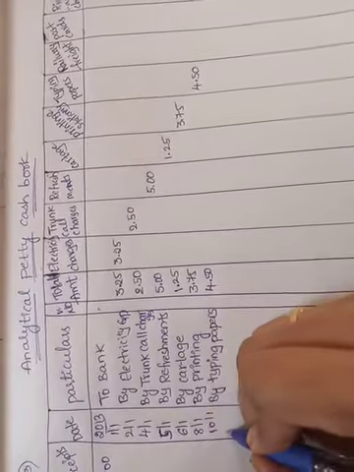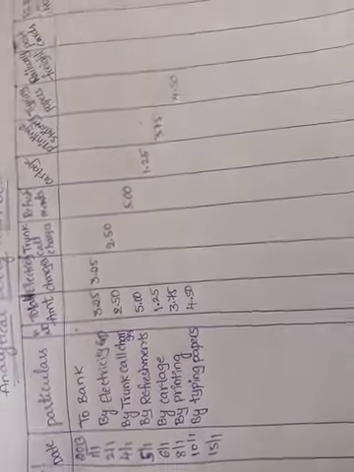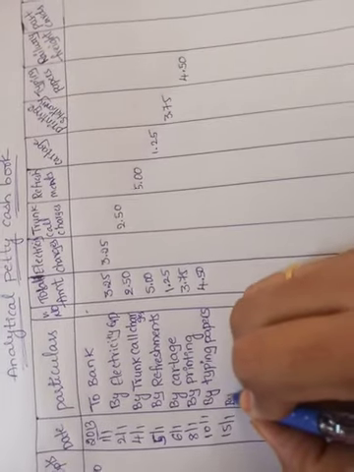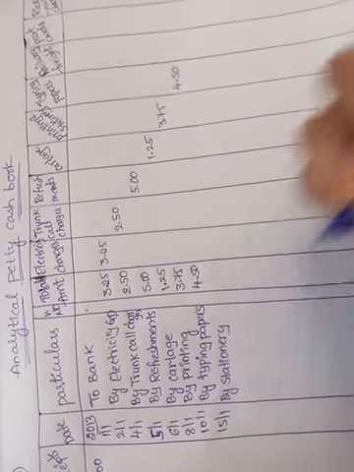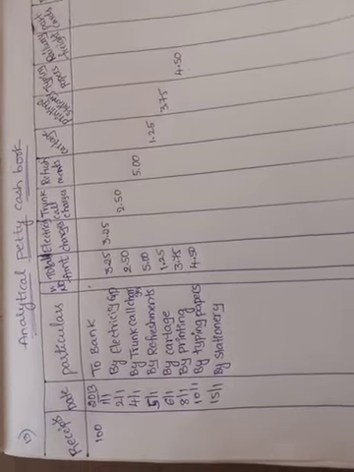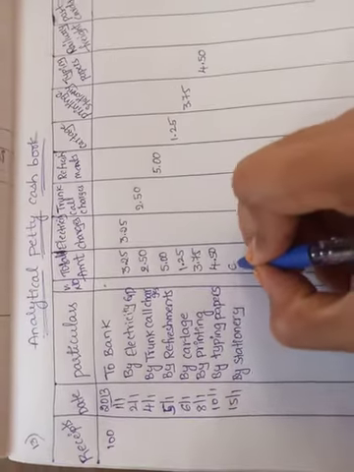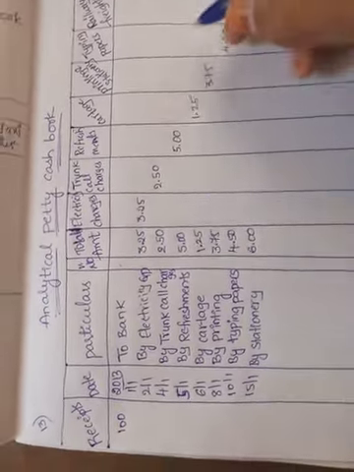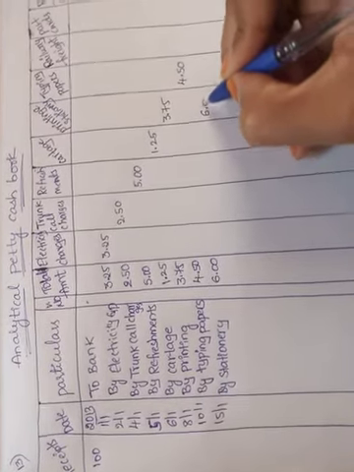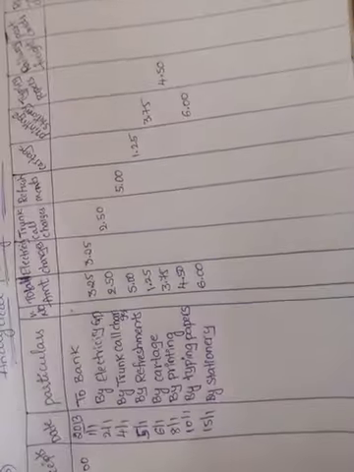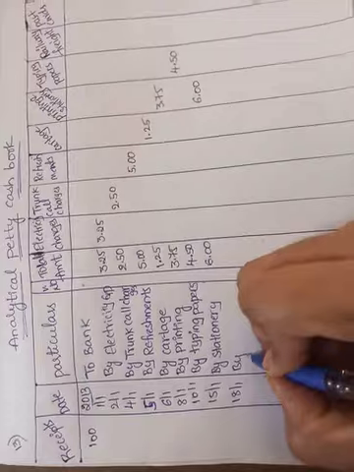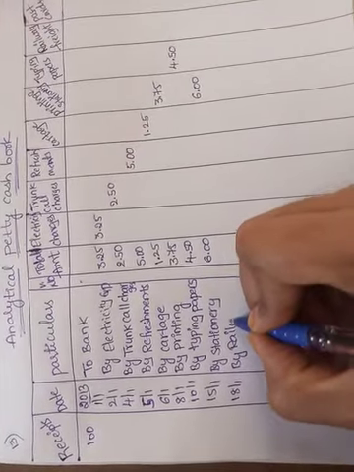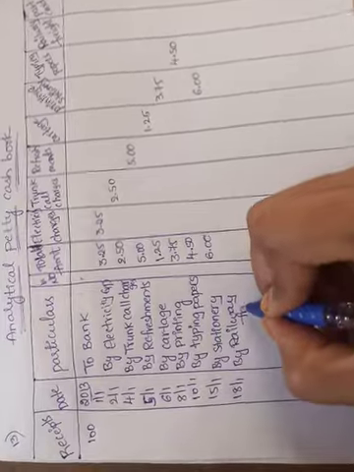Next is on 15th Jan, paid for stationery. By stationery is 6 rupees. That is printing and stationery only, right here 6 rupees. Next is on 18th Jan, by railway freight.